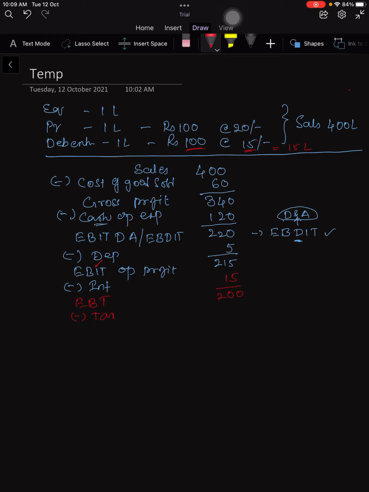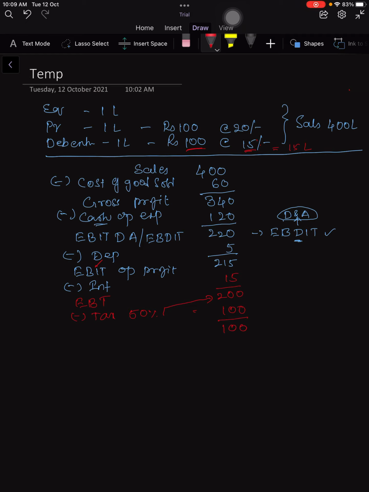Let's assume that the tax rate is 50%. Generally it will be 35% depending upon the year, but here assume that it is 50%. Now 50% on 200 lakhs is 100 lakhs. Tax is calculated on EBT, the figure that is given above. So 50% on this 200 lakhs is 100 lakhs. If you deduct that, you will get 100 lakhs.